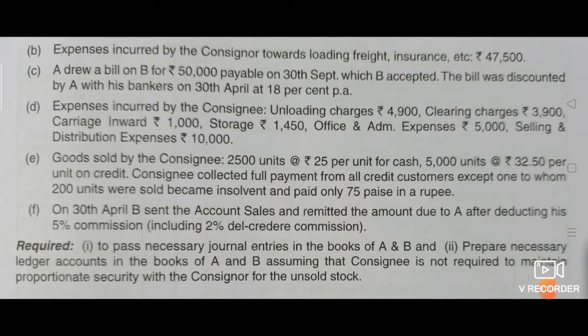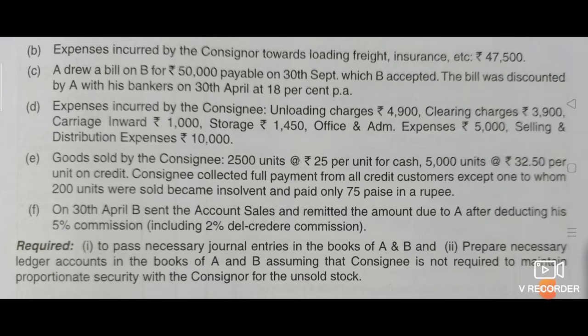C. A drew a bill on B for rupees 50,000 payable on 30th September, which B accepted. This bill was discounted by A with his bankers on 30th April at 18% per annum. D. Expenses incurred by the consignee: unloading charges rupees 4,900, clearing charges rupees 3,900, carriage inward rupees 1,000, storage rupees 1,450, office and administration expenses rupees 5,000, selling and distribution expenses rupees 10,000.